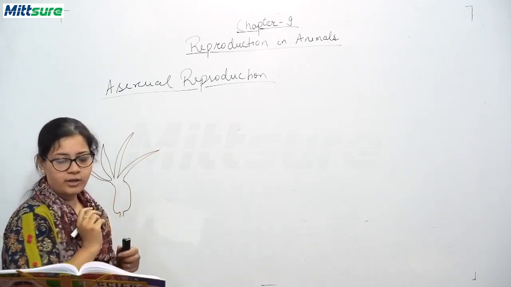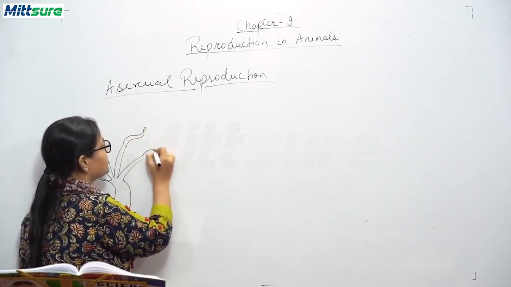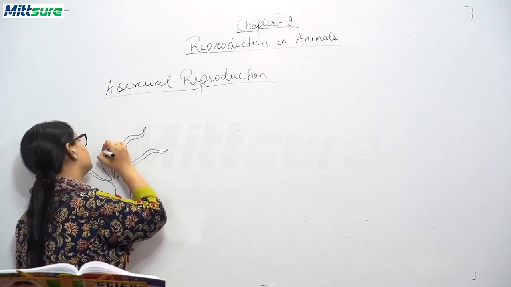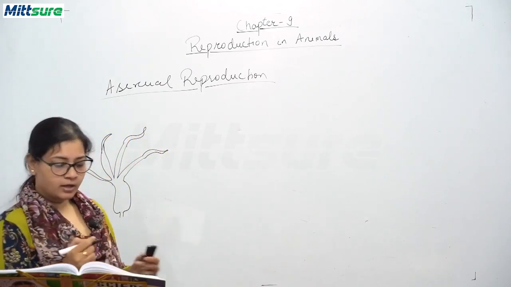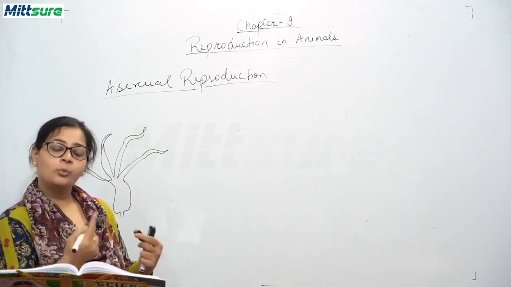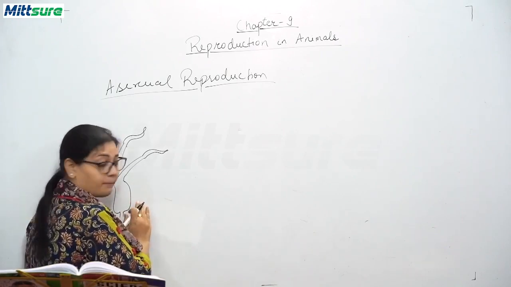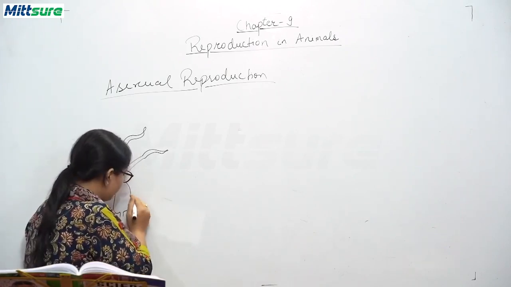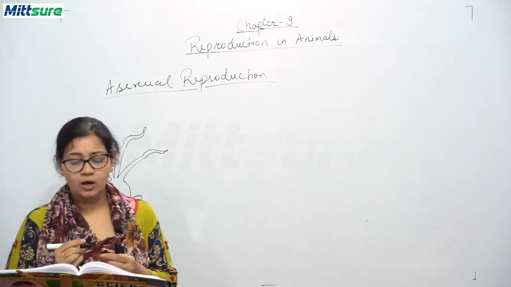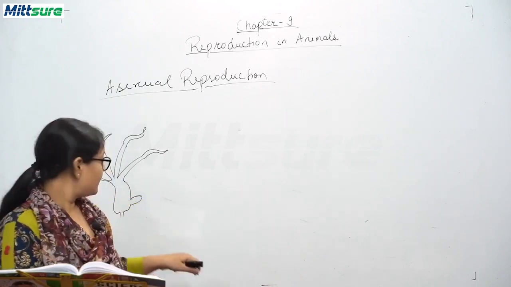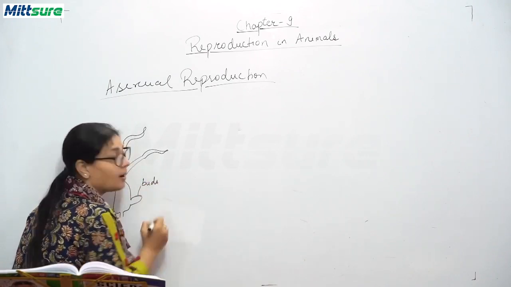So this is hydra. So what happens? It's not a leaf type structure, they are tentacles. So what happens in a hydra? One or more small bulb-like structures are formed. A small bulb-like structure is formed here. These bulb-like structures or bulges or outgrowths form, and these bulges are called buds.